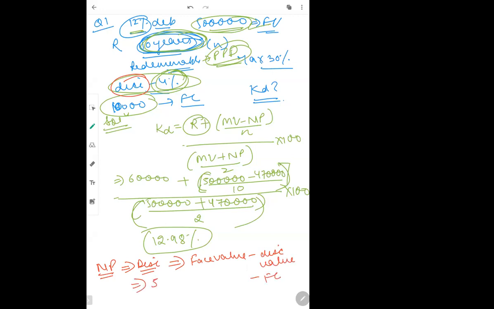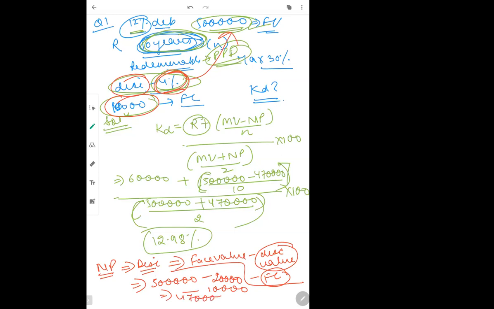Face value in the question was 5 lakh, discount was 4%, and this percentage is always calculated on face value. So 4% of 5 lakh is 20,000, minus flotation cost. Flotation cost was given in the question as 10,000. So 5 lakh minus 20,000 minus 10,000 gives you 4,70,000. So net proceeds is 4,70,000.